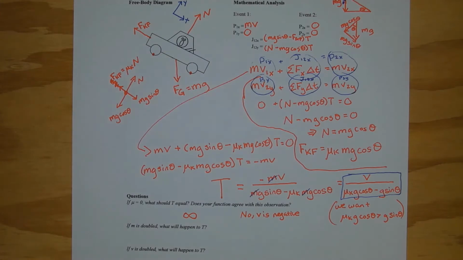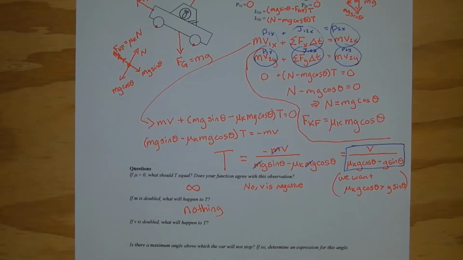So let's continue and look at the next question. If the mass is doubled, what will happen to capital T? Well, the mass canceled out, so nothing happens to the time. So the time it takes to stop does not depend on the mass. If V is doubled, what happens to T? Well, V is in the numerator, and that's the only place it appears. If you double the V, T is going to double.